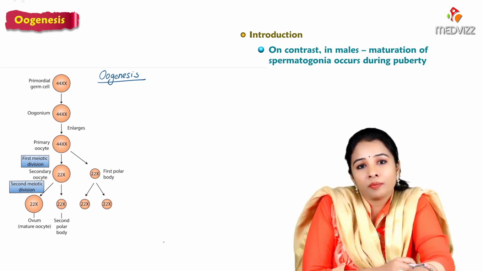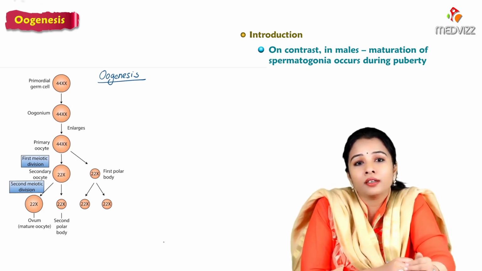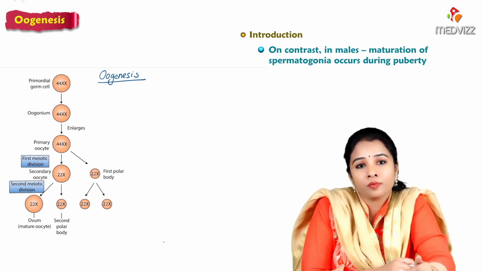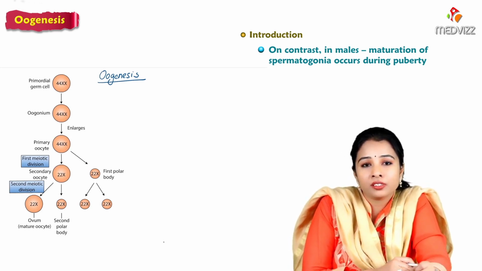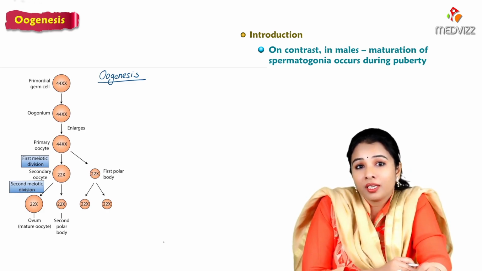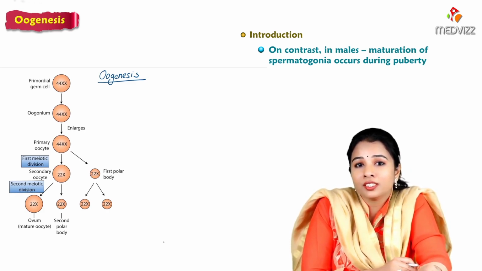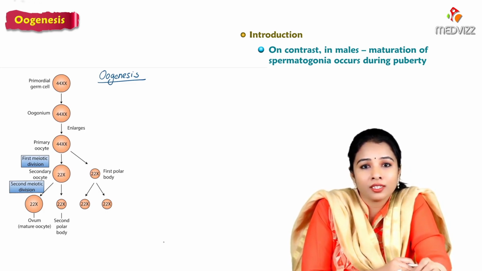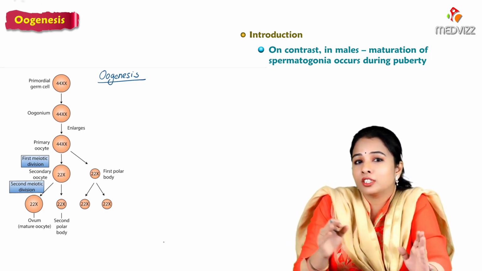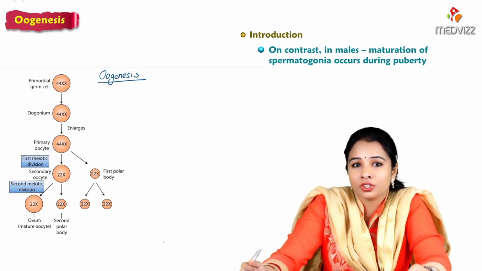No change happens before or after birth unless the male reaches adolescent age. Only when a male attains puberty does the maturation of spermatogonial cells begin. But in females, it is different. Oogenesis starts before birth. That is the major difference between spermatogenesis and oogenesis.